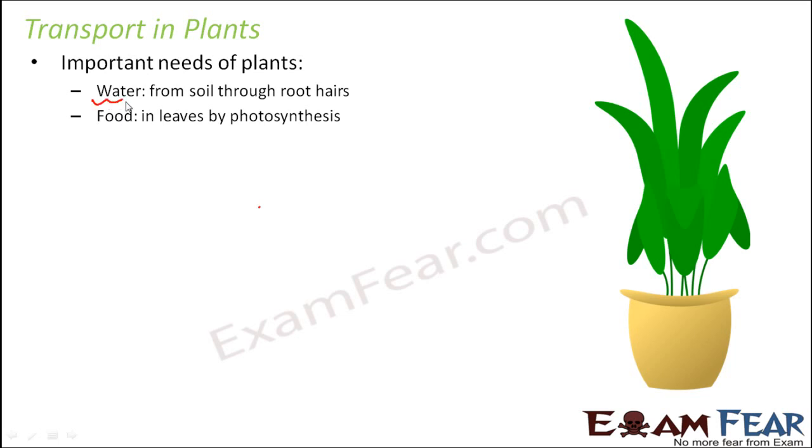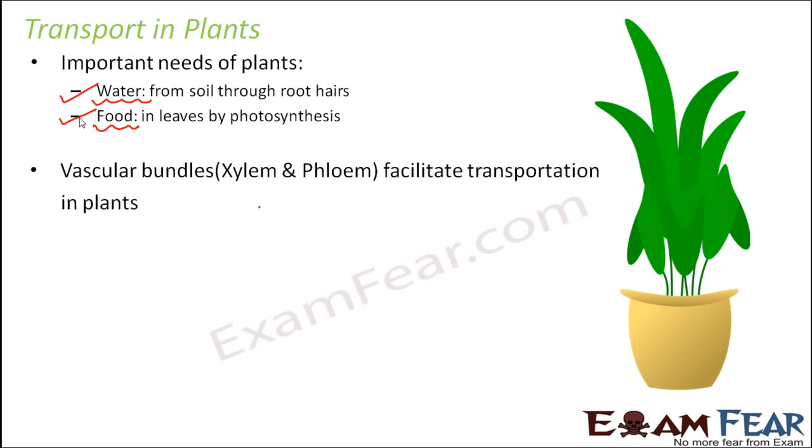Water they get from the soil through the root hairs, and food they prepare by the process of photosynthesis in their leaves. Now these are the two important things that need to be transported throughout the plant. So for that purpose, we have the conducting tissues called xylem and phloem, which are collectively known as vascular bundles. So they facilitate the transportation in plants.